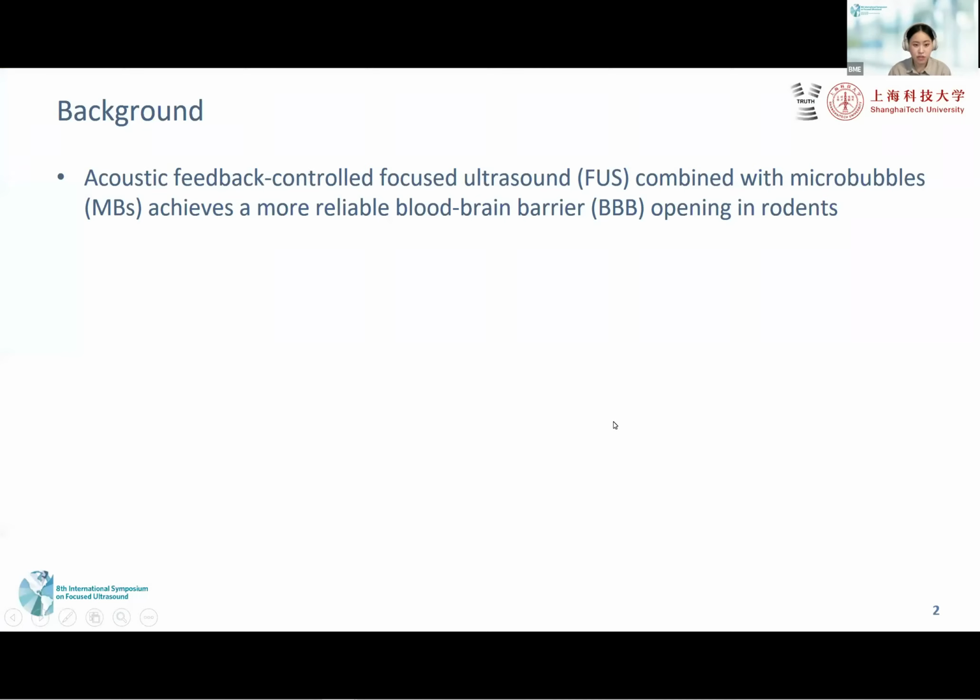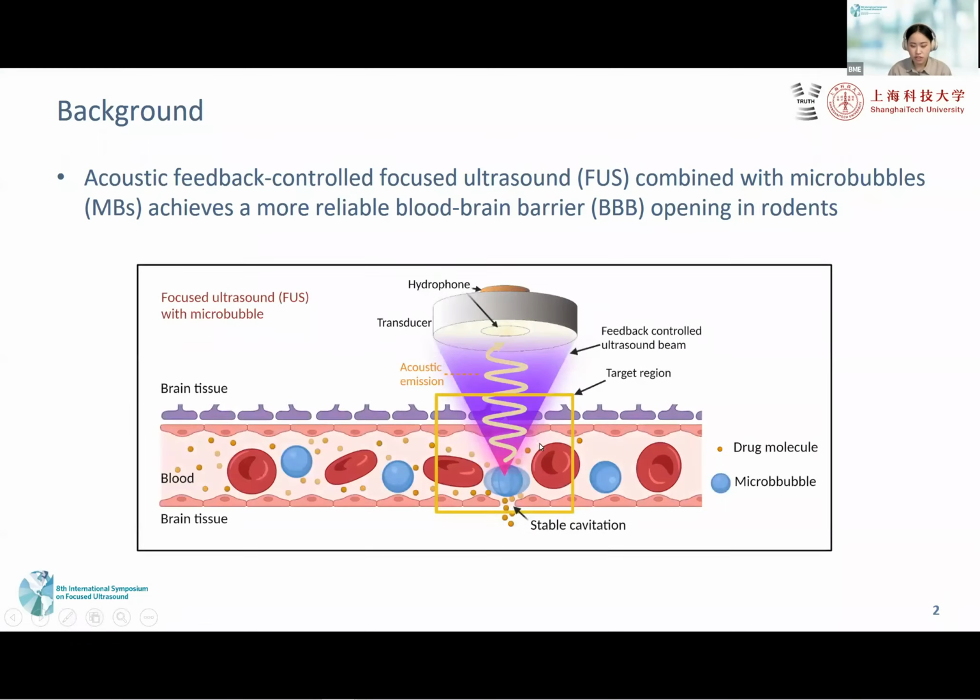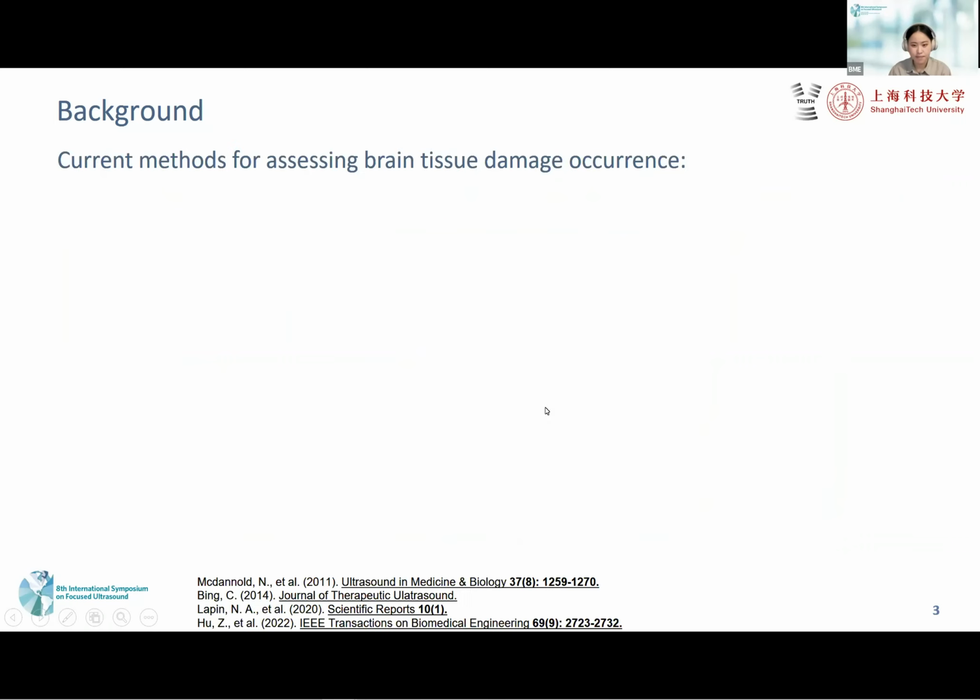Acoustic feedback controlled focused ultrasound combined with microbubbles achieves a more reliable blood-brain barrier opening in rodents. As shown in this picture, in the feedback controlled FUS system we developed, a hydrophone is used to monitor acoustic emissions from stimulated bubble agents. Based on the detected acoustic emissions and our feedback control algorithm, the ultrasound power is adjusted automatically in real time.